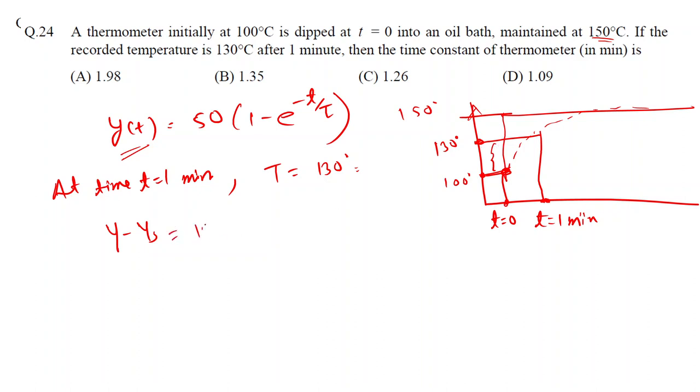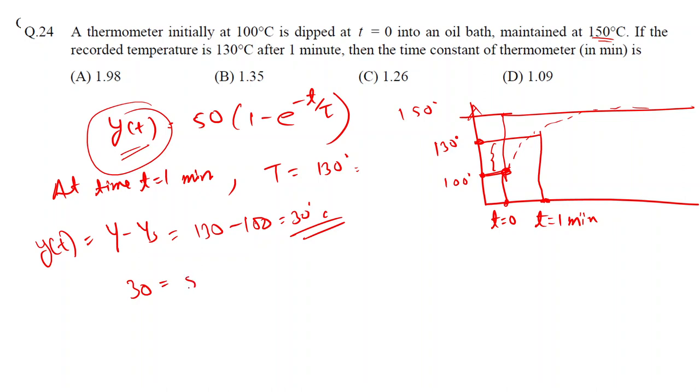So that is 130 minus 100 is equal to 30 degrees Celsius. So we will replace this y(t) over here. That is, 30 is equal to 50 into 1 minus e raised to minus 1 upon tau. So we are putting time t equal to 1 minute because at 1 minute the temperature is 130 degrees Celsius.